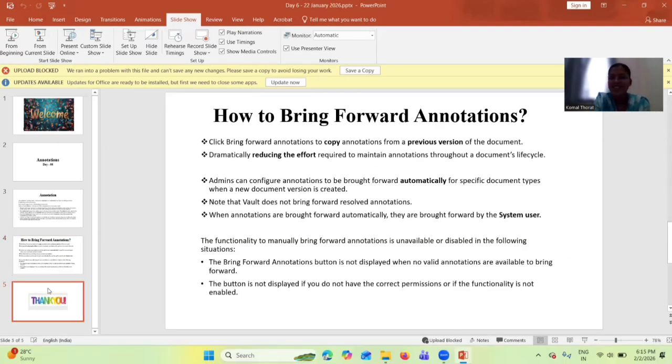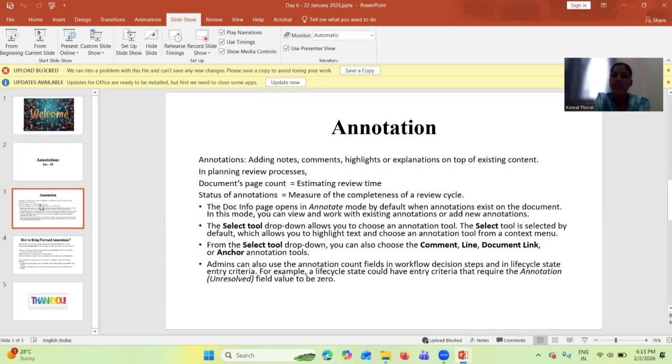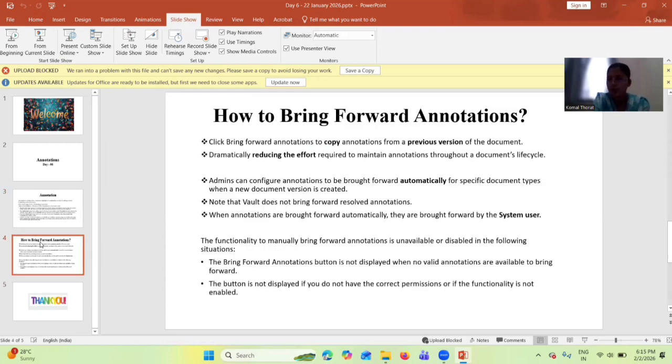Okay, so this is the small session where we have covered what exactly annotations are, what the different options to annotate are, and how to bring forward annotations manually as well as automatically.